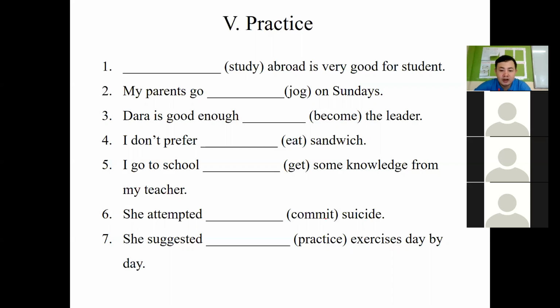She attempted commit suicide. She suggested practice exercises day by day. We have 10 more minutes left. So here number one. Chita, I guess you are here, right? Can you answer number one? What is number one?